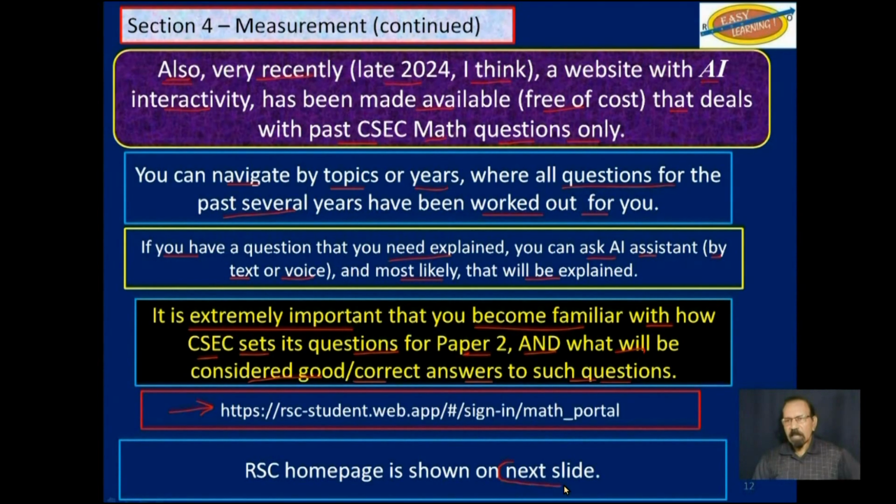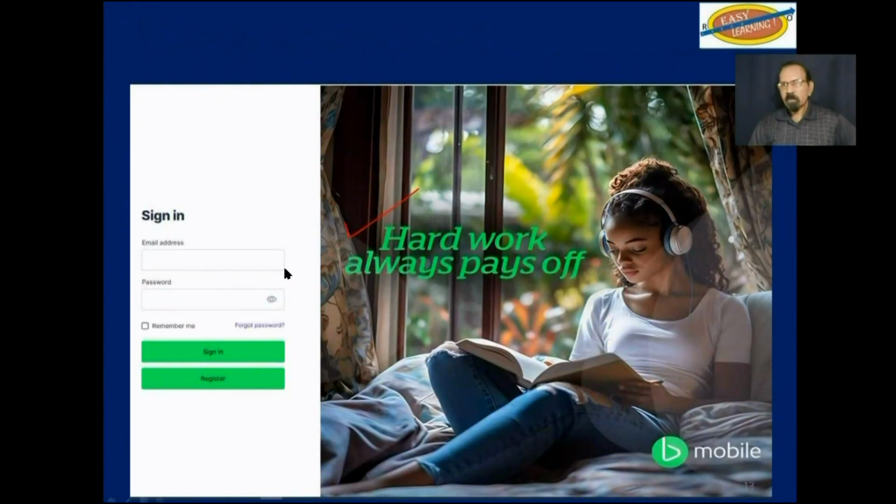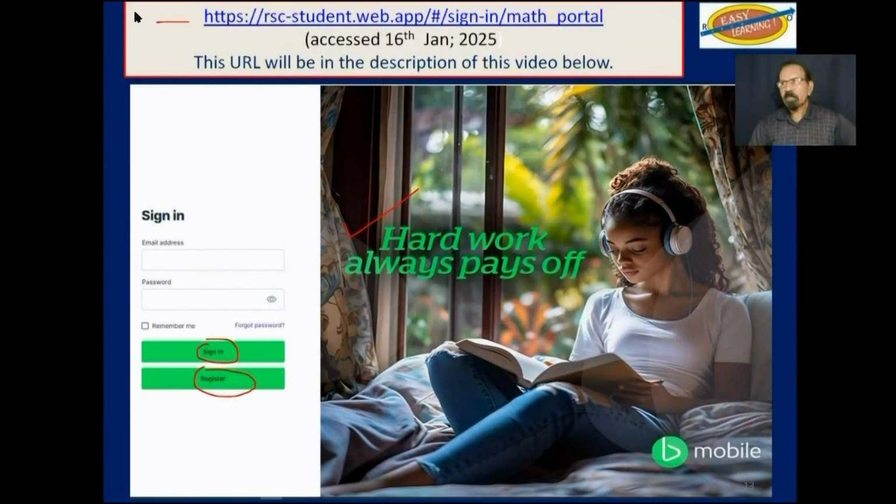On the next slide, I will show you what the homepage looks like for that website. This homepage here, you will have to register first, and subsequent to that, sign in. This is the URL again. That URL will be in the description of this video below. So all you will need to do is click on it and you will be redirected to this website.